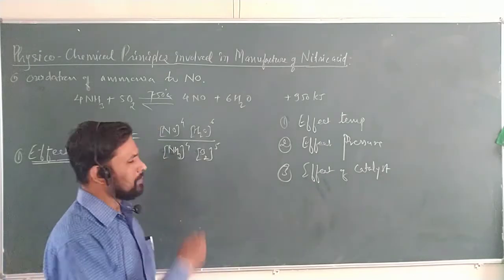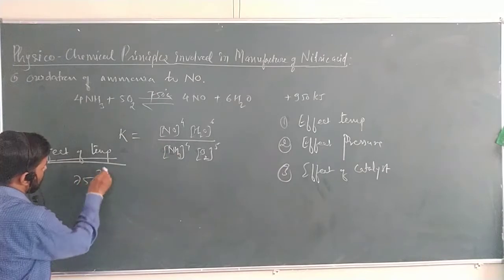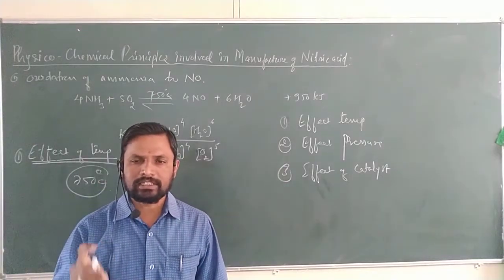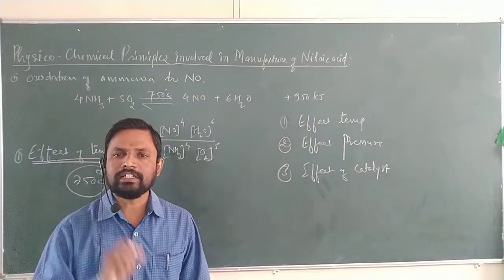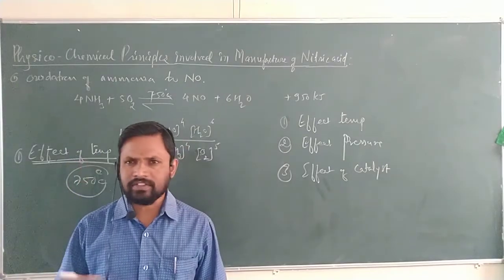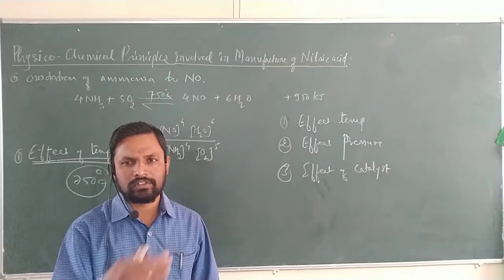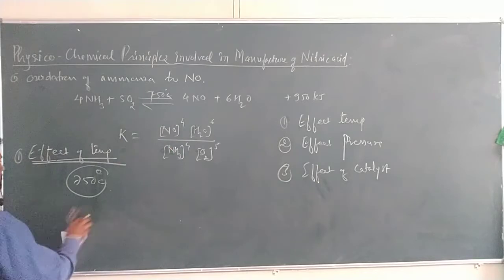Therefore, the optimum temperature maintained is 750 degrees Celsius, after studying different temperatures for the manufacture of nitric acid. So, if the temperature is lower, the rate of reaction is very slow, therefore you require the optimum temperature. Now the second one, effect of pressure.